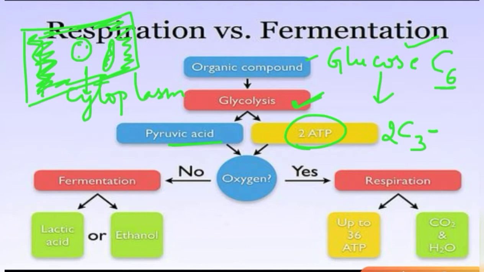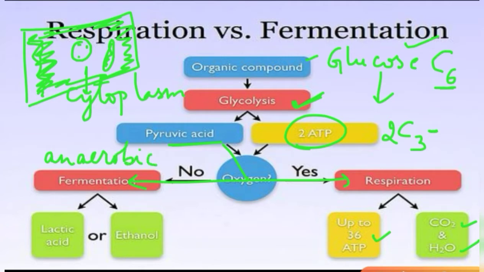Now, this pyruvic acid, or pyruvate, has two pathways. If it gets oxygen, then it undergoes respiration or cellular respiration, in which it forms carbon dioxide, water, and 36 ATP of energy. But if it does not get oxygen, then it undergoes fermentation or anaerobic respiration. Anaerobic respiration means respiration that takes place without the presence of oxygen.